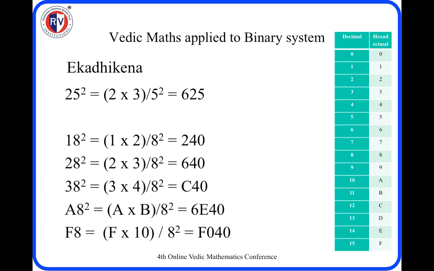Similarly, 28 squared we want to do. 2 into 3, then 8 squared, so 640 hexa. Let us go ahead.